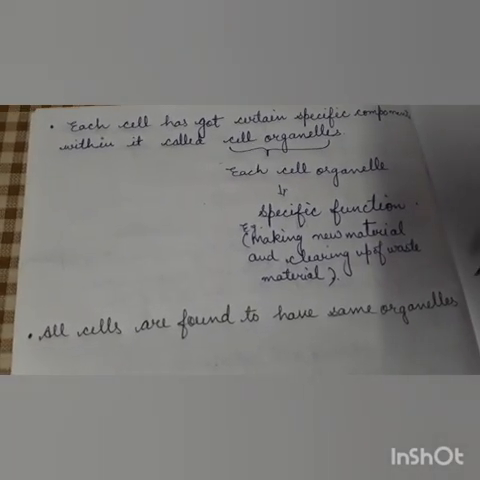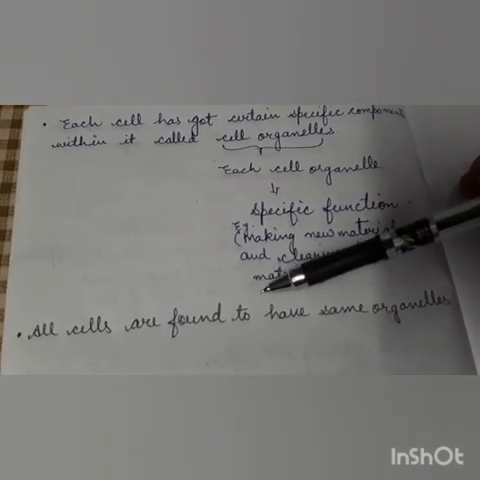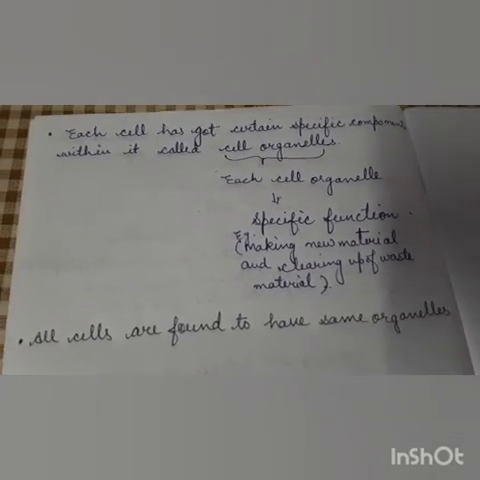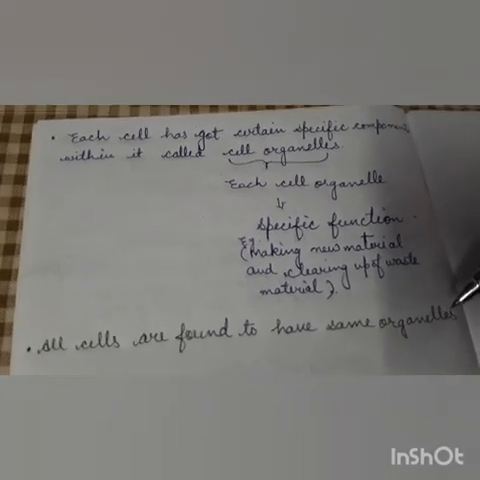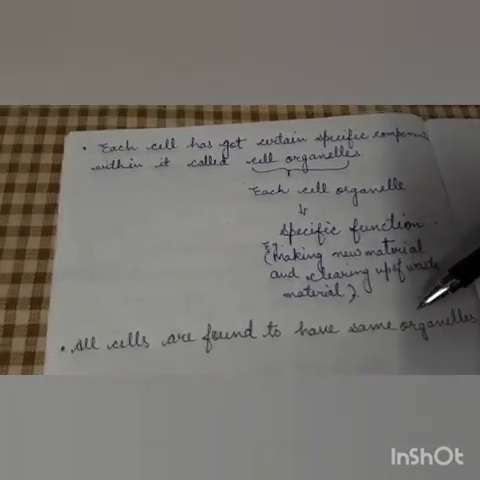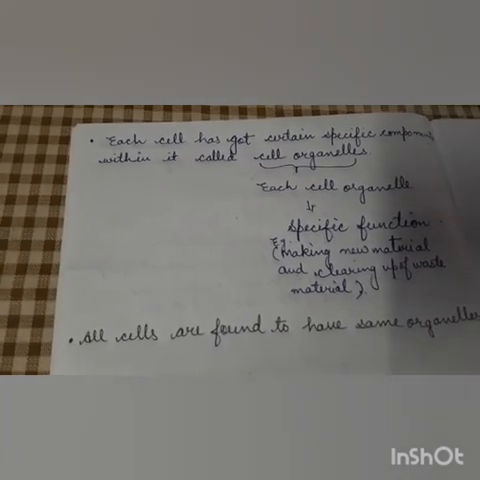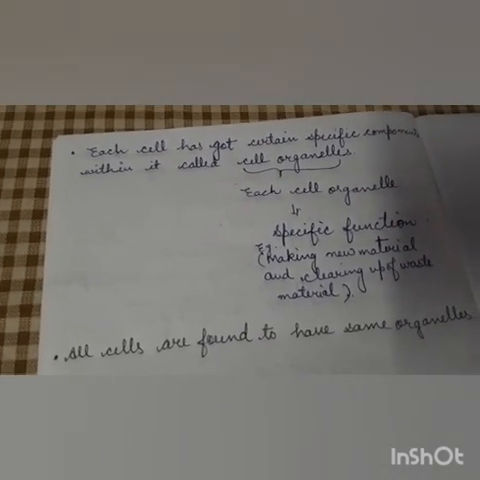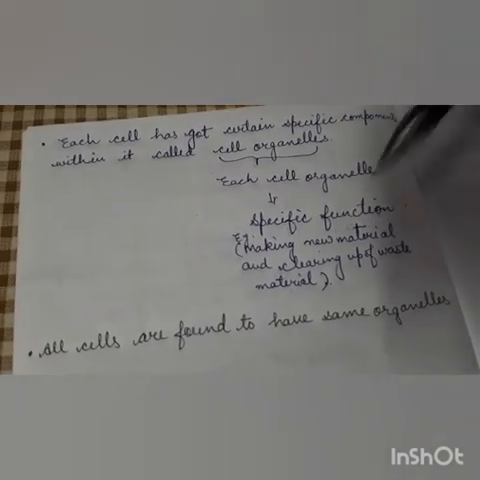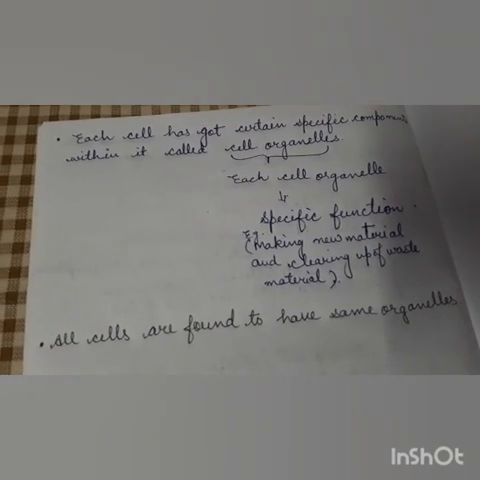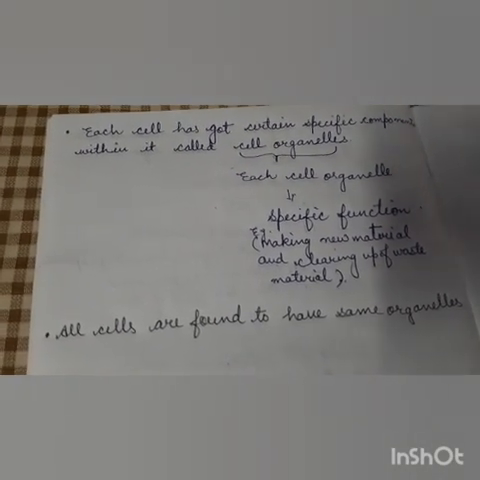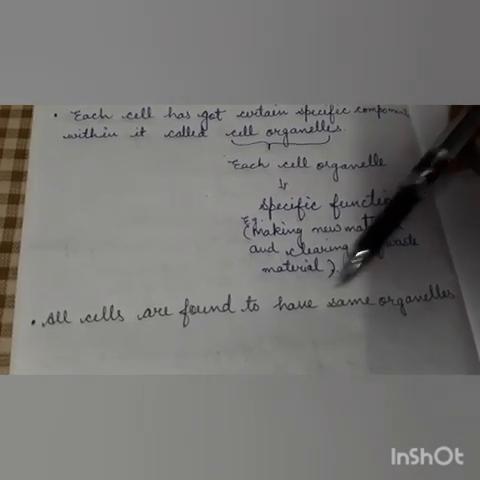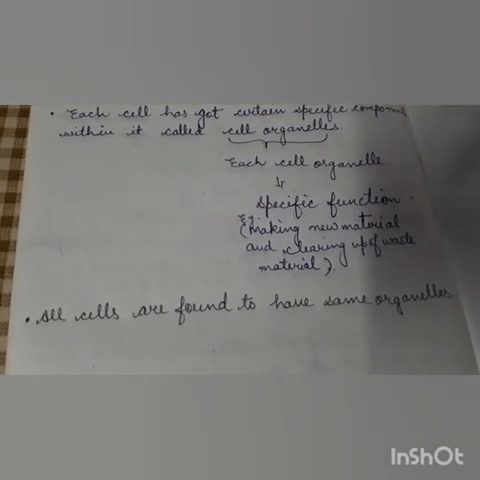You know children, all the cells found in different organisms have the same cell organelles, and their function is also the same. Isn't it strange? The cells found in different living organisms have the same function and structure.